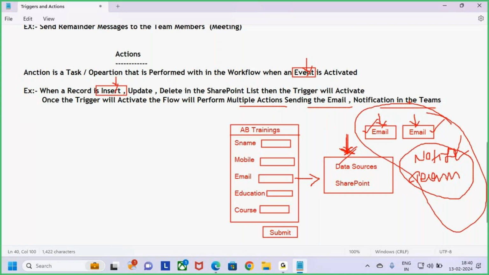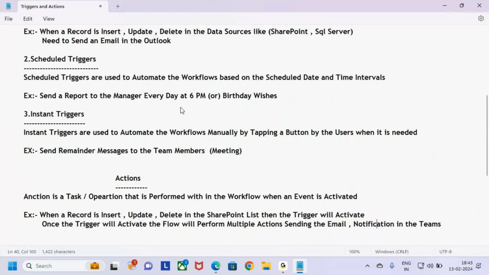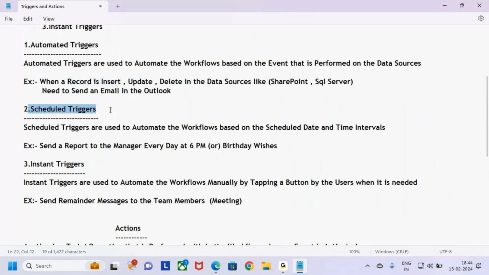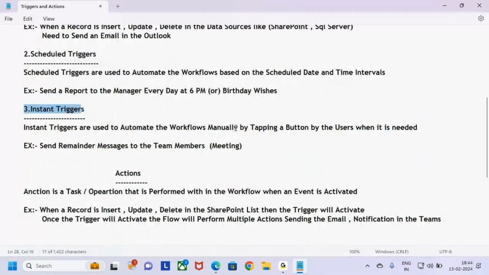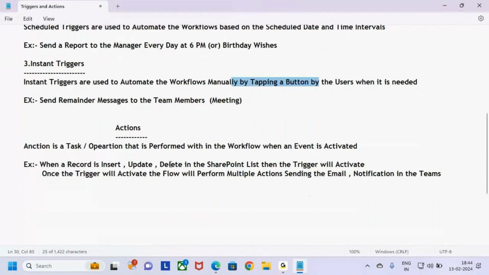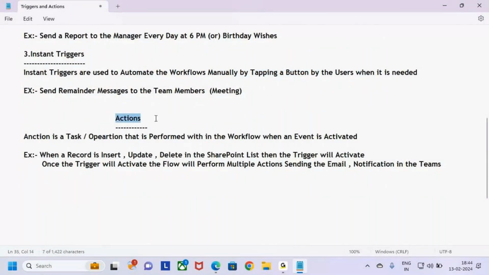A trigger is used to start the flow. You may want to start the flow when a record is inserted, or based on the date and time, or manually by tapping a button. So there are 3 types of triggers when you want to start the flow. Once the flow starts based on the trigger, then that flow needs to perform some actions. Actions means sending the email to the student, sending the email to the owner, and sending one notification in Teams for that particular owner. So these are the actions.